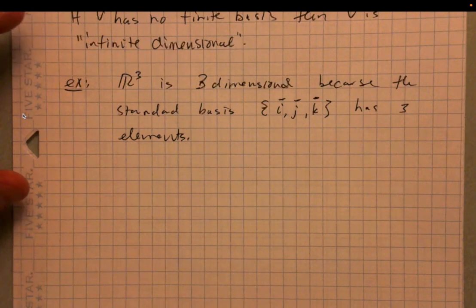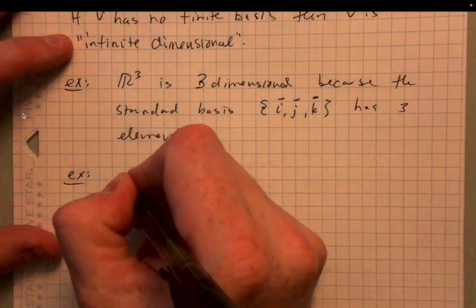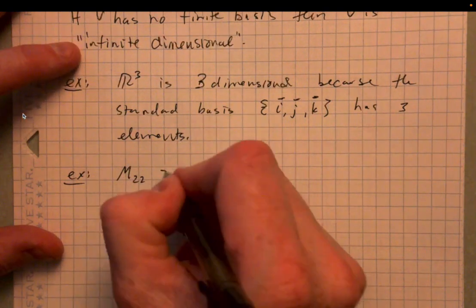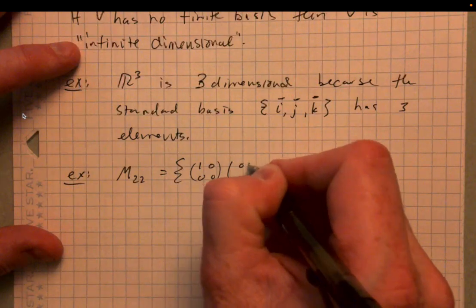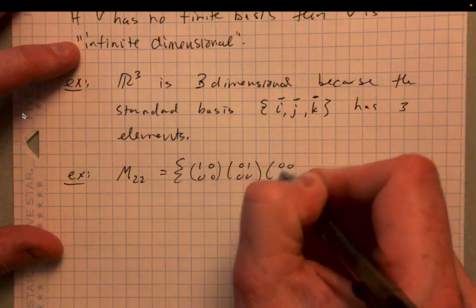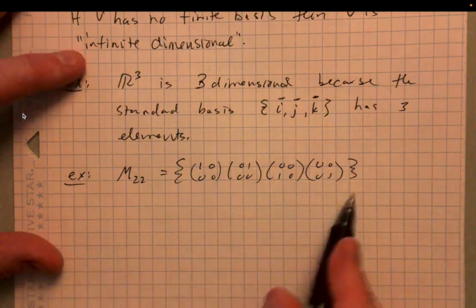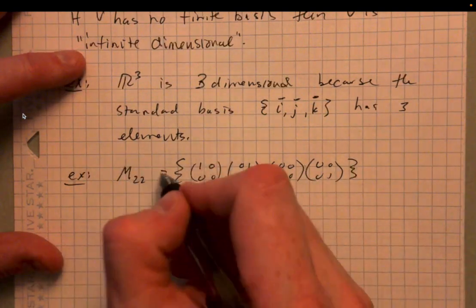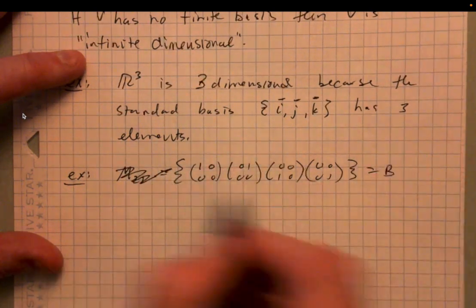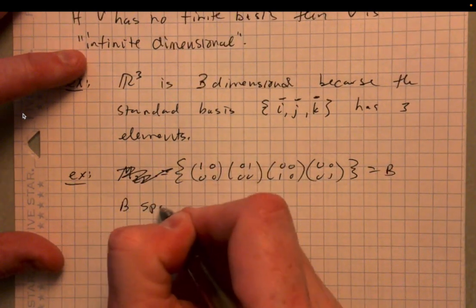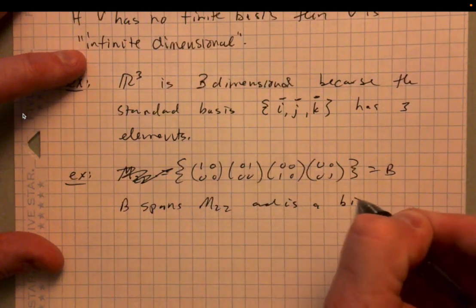How about the standard basis for M22? We know what that is. It's the matrices 1 0 0 0, 0 1 0 0, 0 0 1 0, 0 0 0 1. B spans M22 and is a basis.